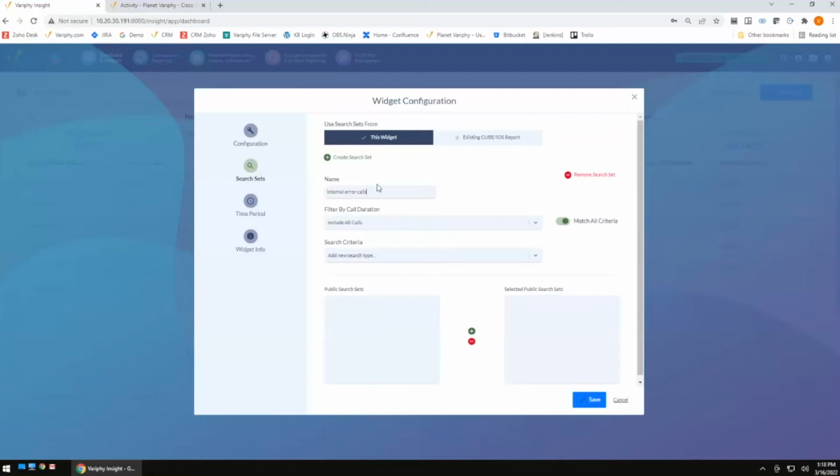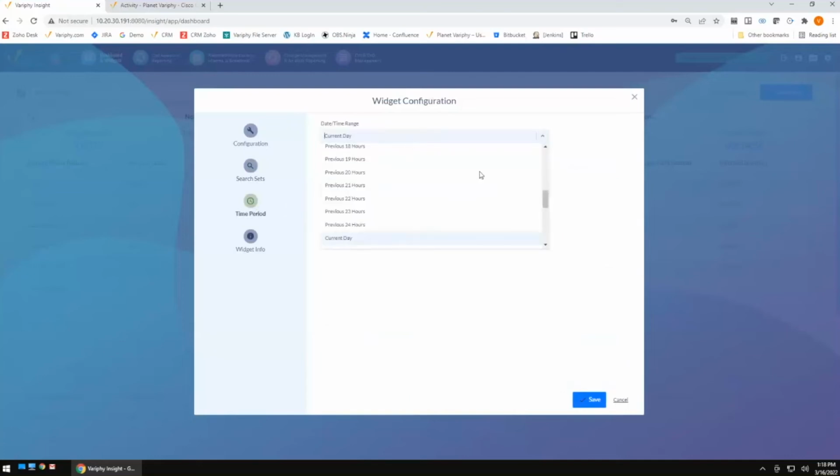So we're going to name our search here, and I'm just going to go ahead and pick that internal error code. So, pretty easy search here. I'm just going to say starts with a capital X. I'm actually going to change that to ends with capital X. I think it's a cleaner query. And we're going to look at the previous week, we'll look at the current week. Let's see what we got.